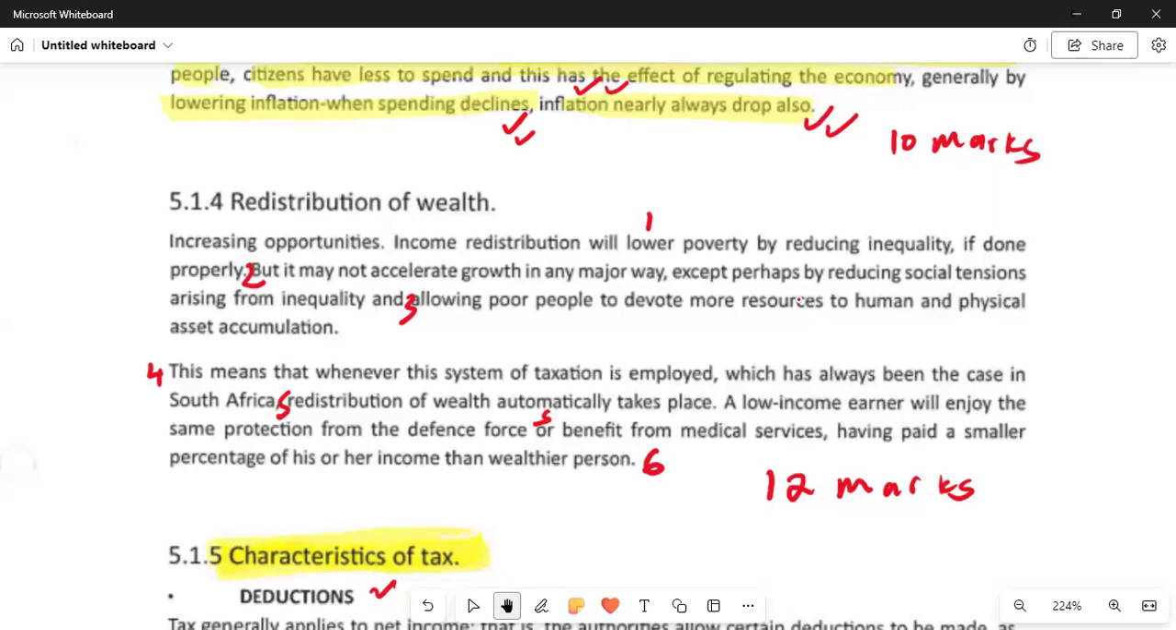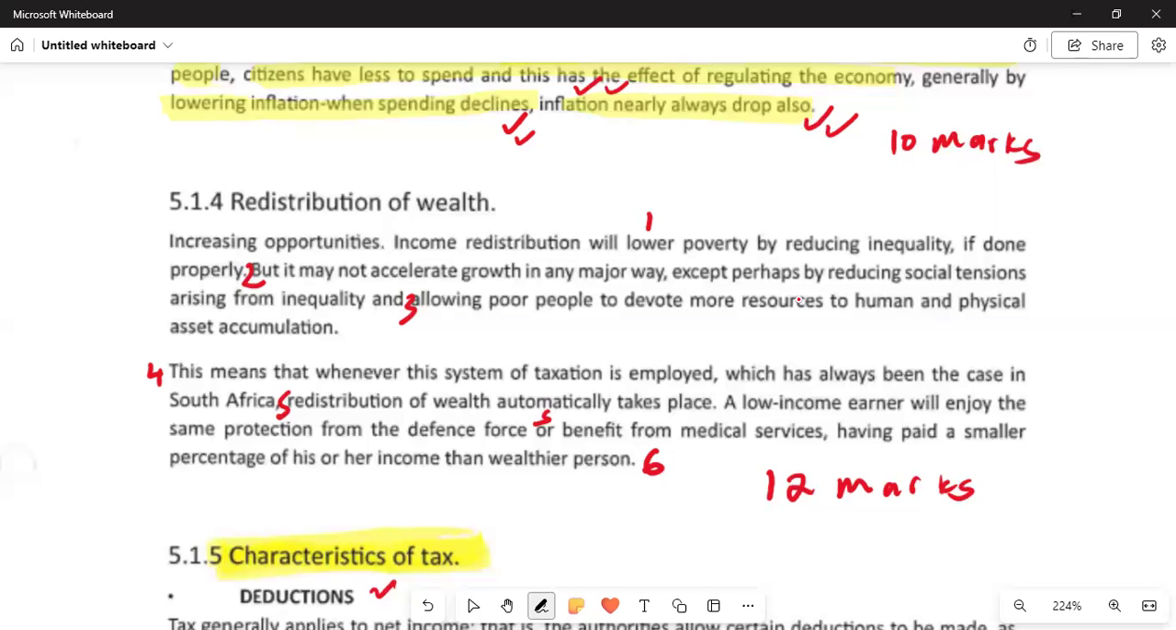So we are saying that redistribution will do what? It will lower poverty and it will reduce inequality, if done properly. But it may not accelerate growth in a major way, except perhaps by reducing social tension arising from inequality and allowing human and physical assets accumulation. That is that aspect.